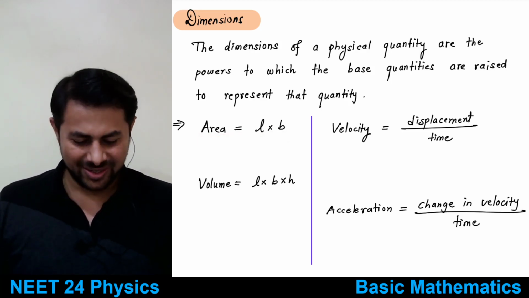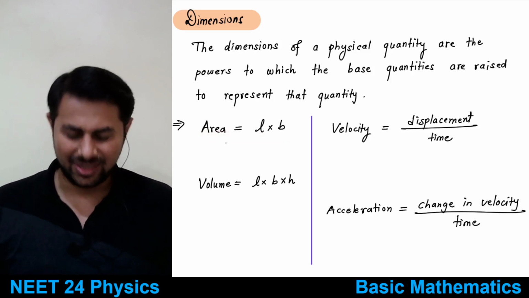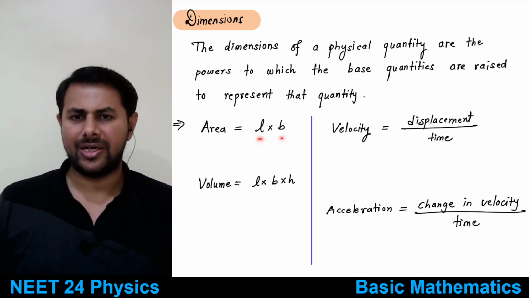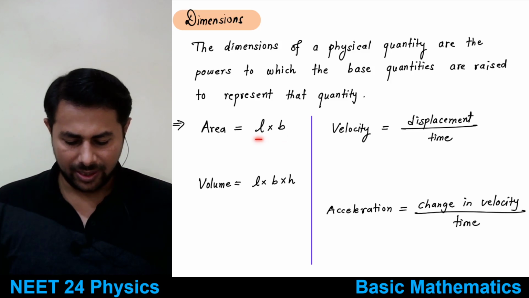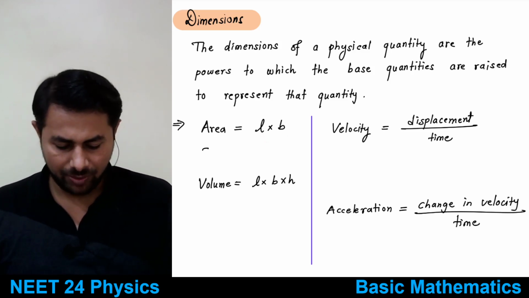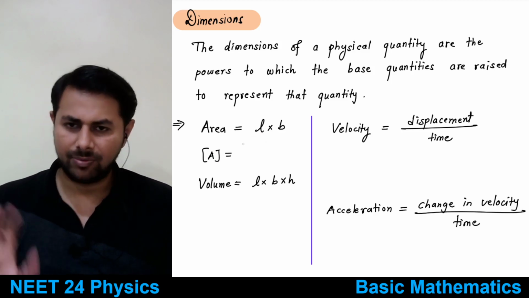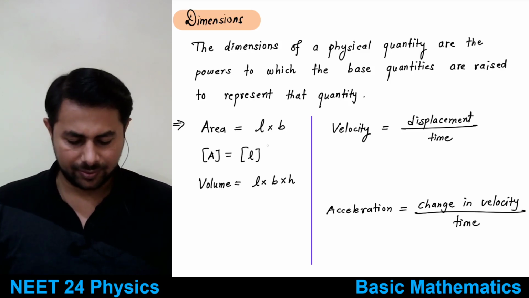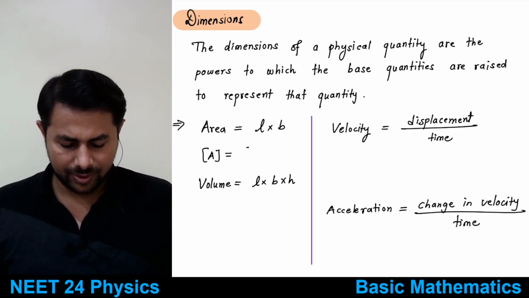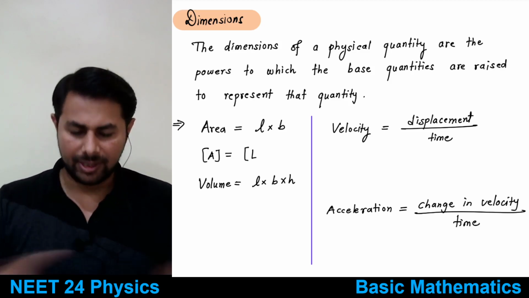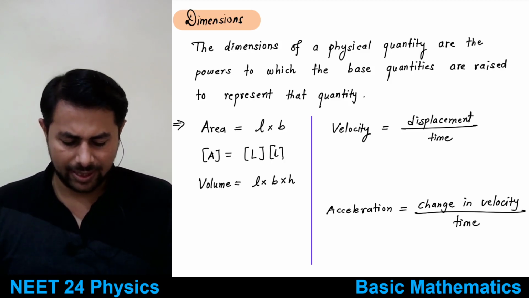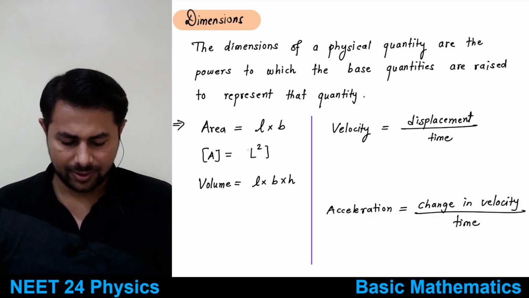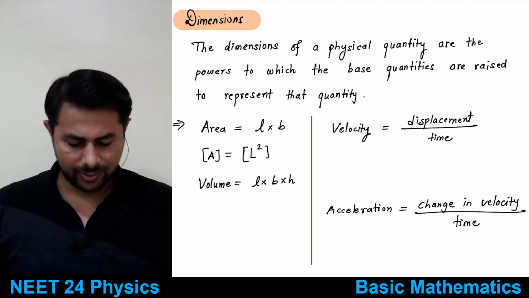So let's come to the first quantity, that is area. Area can be written as length times breadth, if you talk about a rectangle. So what will be its dimension? The dimension of area is equal to the dimension of length times breadth, which is also length. We write this quantity in capital letters, so it is L times L, means it is just L square. So we put that in a box.